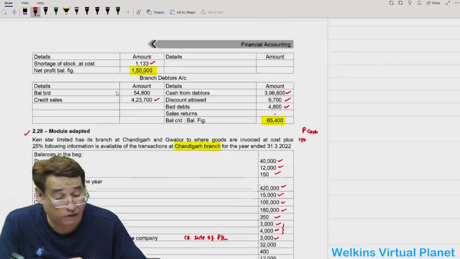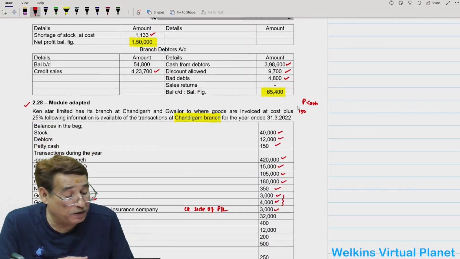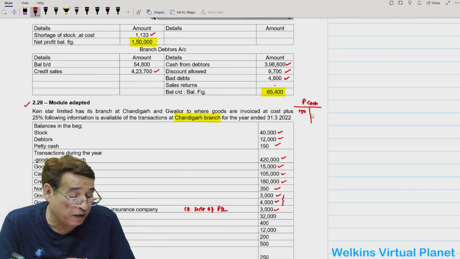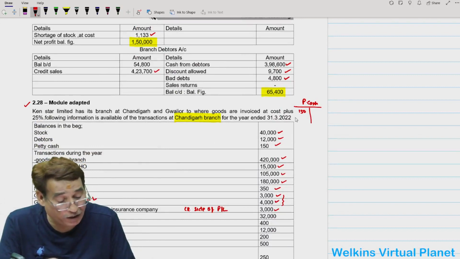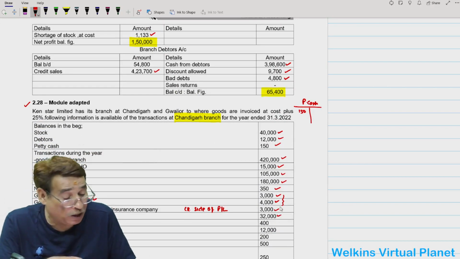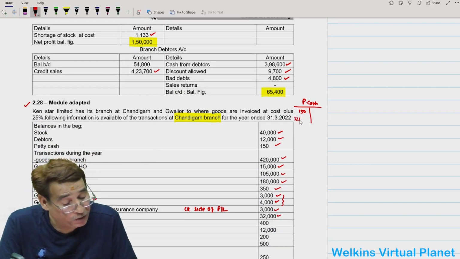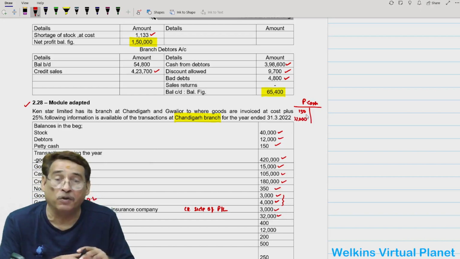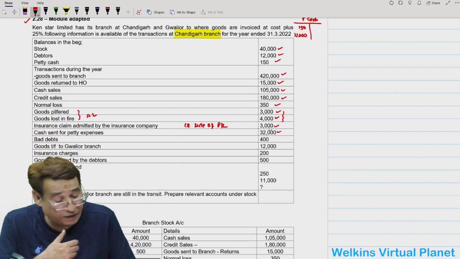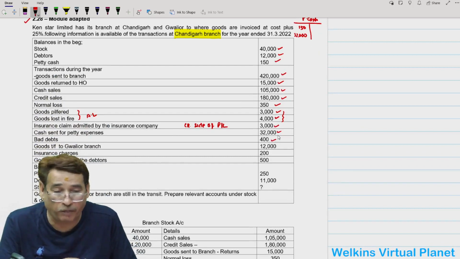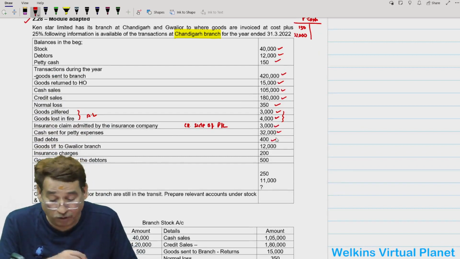Cash sent for petty expenses. This was the point I was trying to tell you, because this time I have asked you to prepare petty cash account. So whatever cash we have sent, we will write in the petty cash account, to cash. Petty expenses, 32,000 rupees we have sent. Head office has sent to branch 32,000. Then bad debts 400 is there. You know the treatment of bad debts: debtors account and P&L account.